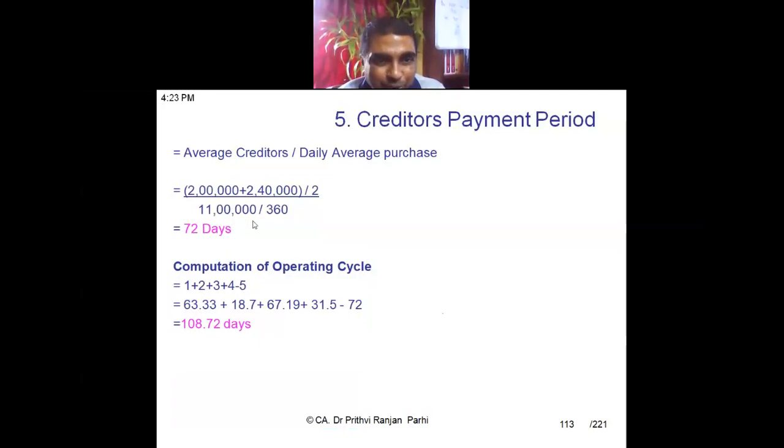Okay, so 72 days. So now total operating cycle is 1 plus 2 plus 3 plus 4 minus 5. 5 is for creditors payment period. It comes to 108.72 days. This is the length of the operating cycle. Yes, sir. Okay.